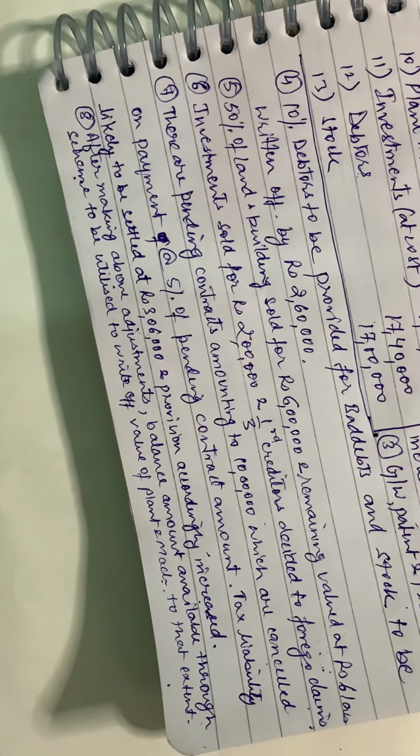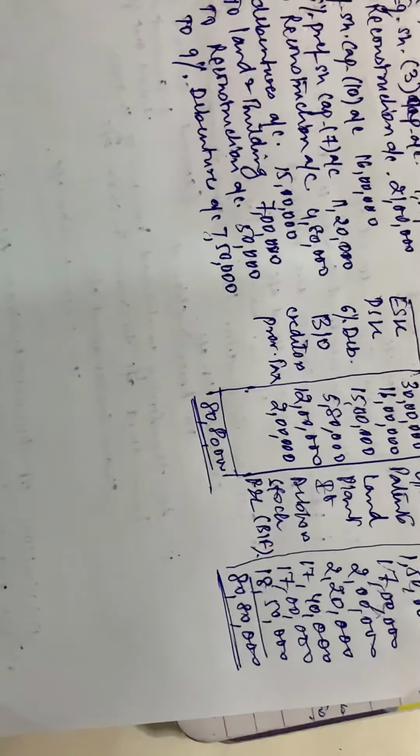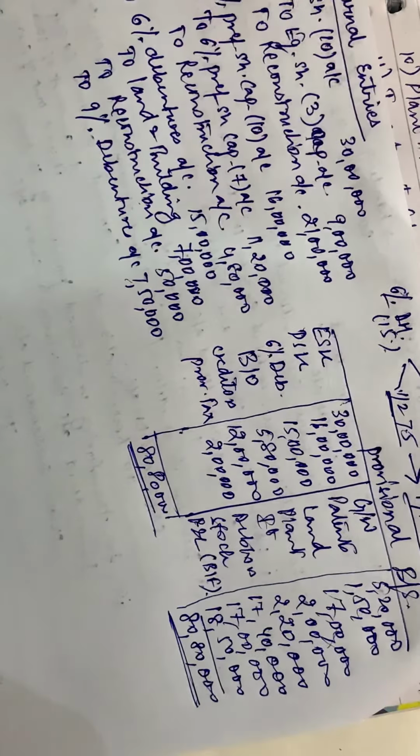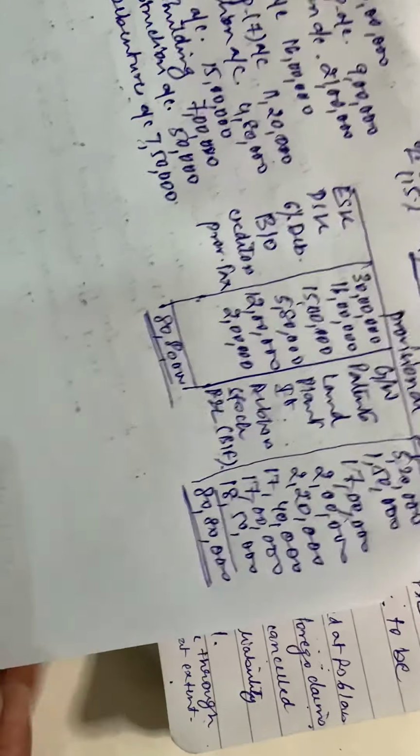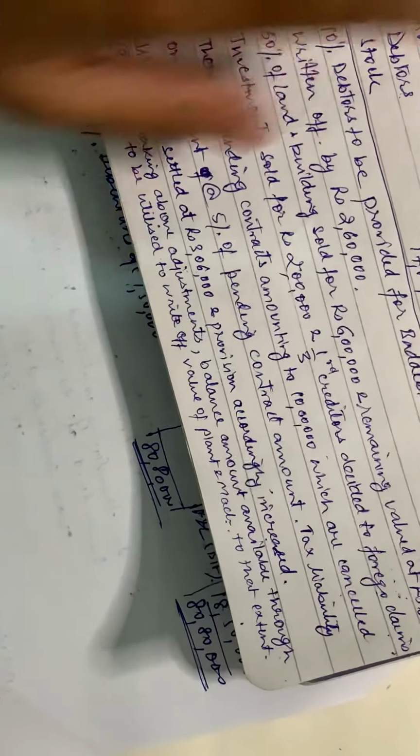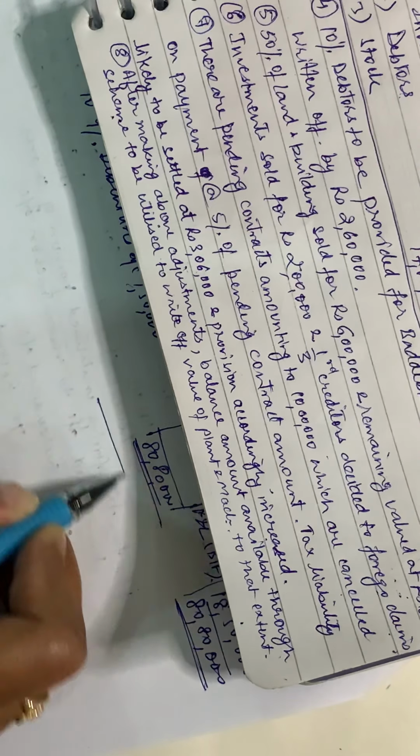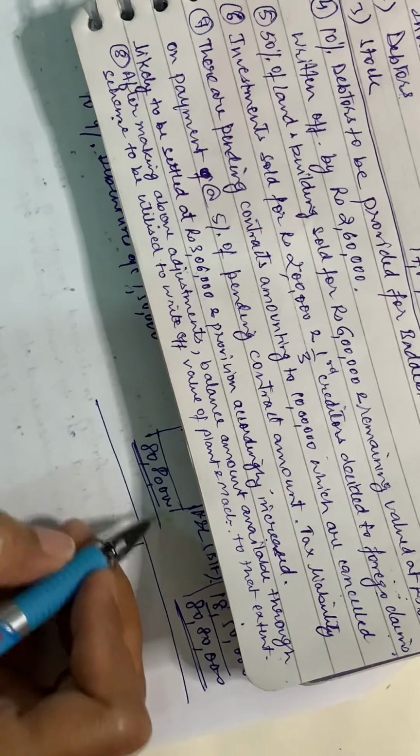Since the question is already asking you to prepare the reconstruction account, you can simultaneously prepare it as well. So we'll quickly see the reconstruction account.